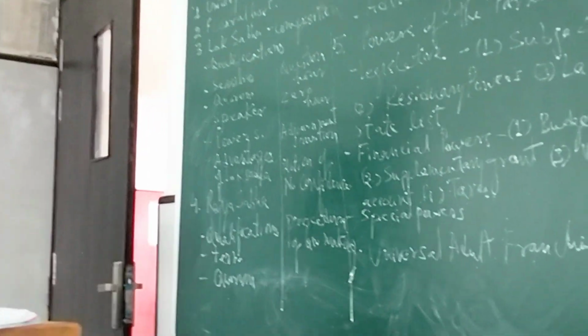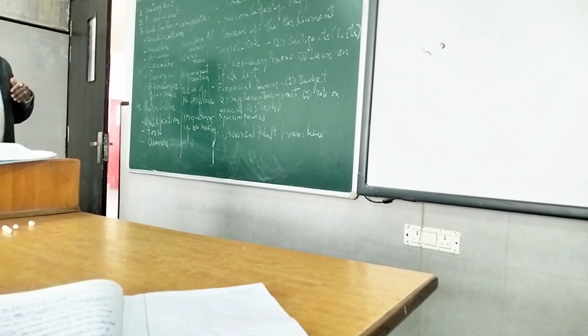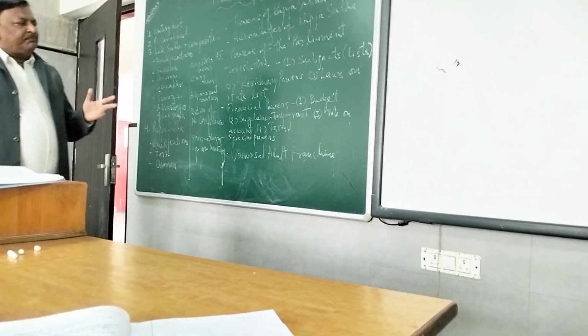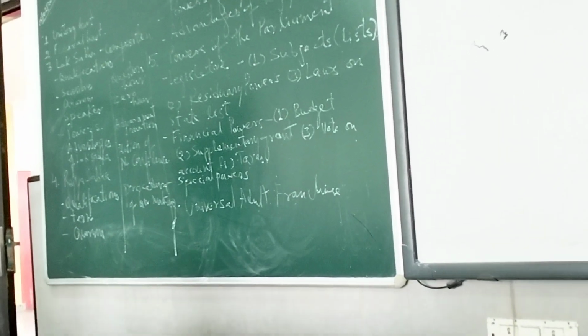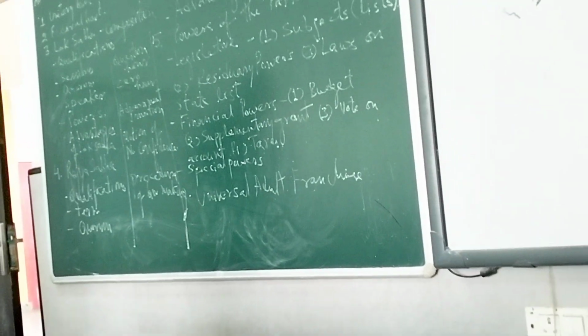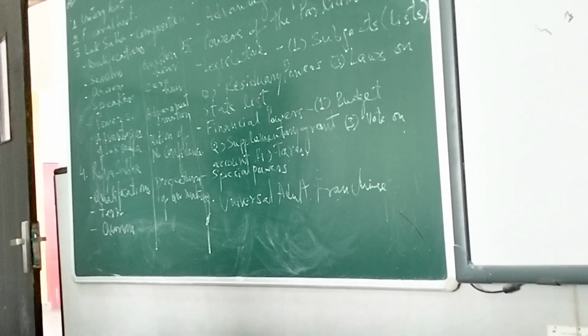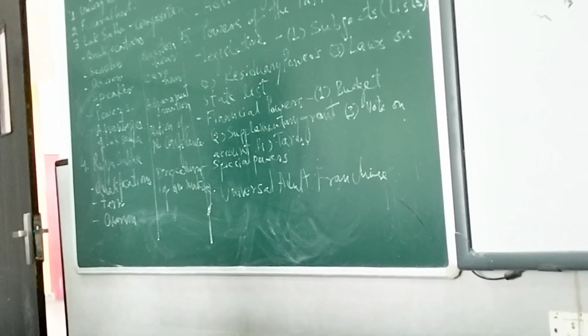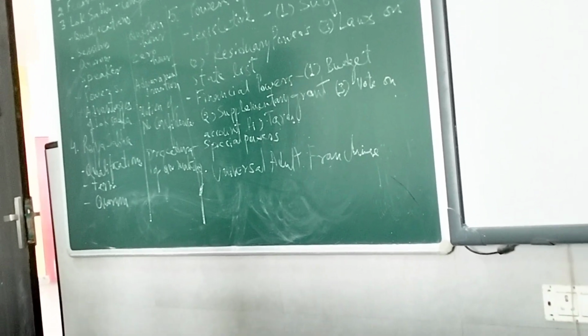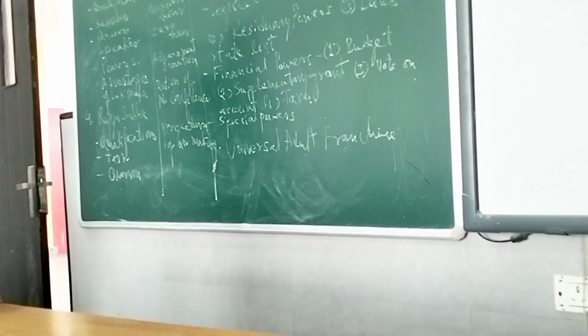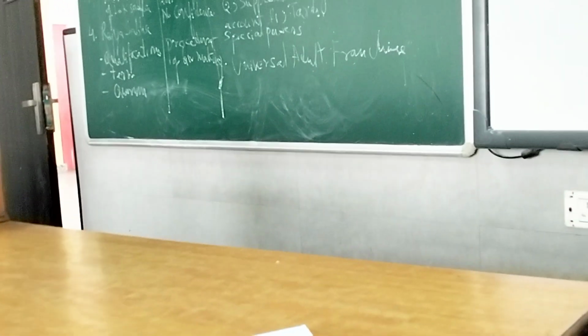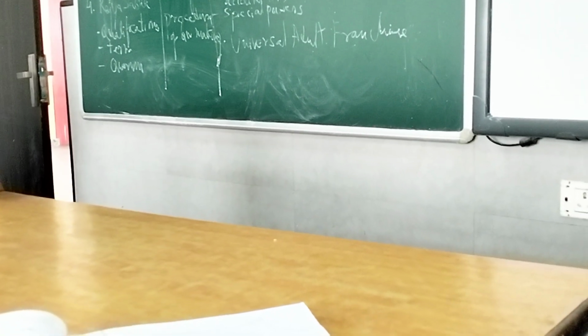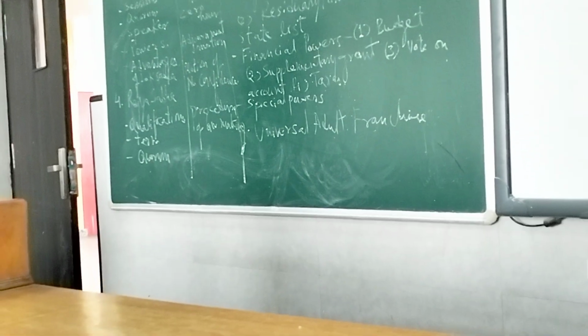And if within 14 days it does not return the bill, then the Lok Sabha can proceed and pass the bill. The complete authority over the money bill is with the Lok Sabha only, and it is introduced only in the Lok Sabha and not in the Rajya Sabha. After the Lok Sabha passes it, it goes back to the president, and as soon as the president signs it, this bill becomes a law.